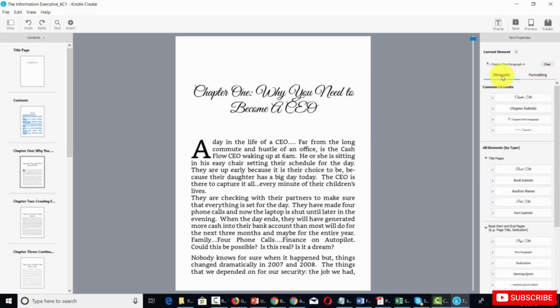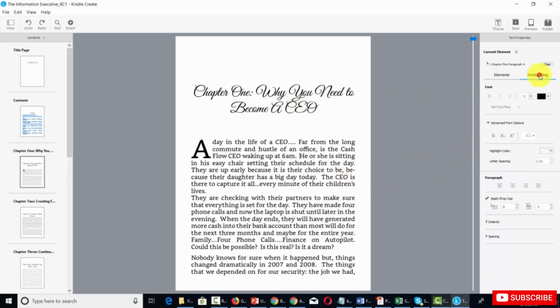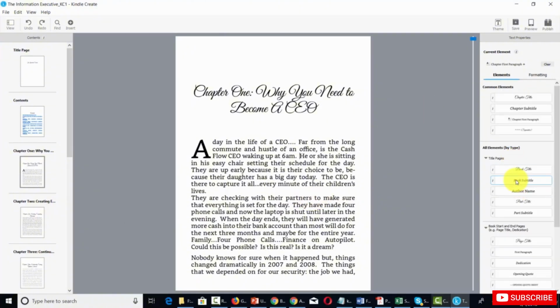If we click the element side, what you're going to notice is that we are now inside of the title page, and we can then make sure that our title is going to be consistent with our title page, as well as all of the other chapters that we make changes to. If we make changes to the title page and we want to make changes to this title formatting, we can then take this common element and do it throughout all of the chapters once it's been set. If you have a subtitle, an author name, a part title, or a part subtitle, you can make sure that they're going to be consistent throughout all of the chapters.